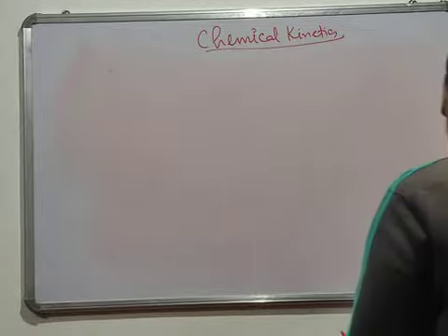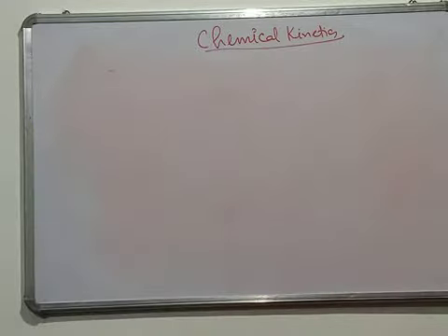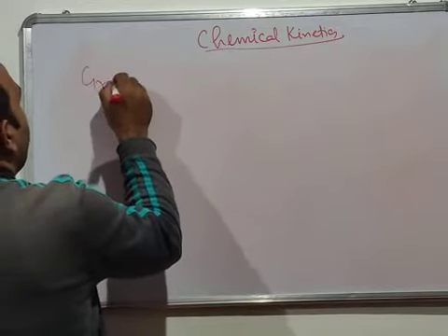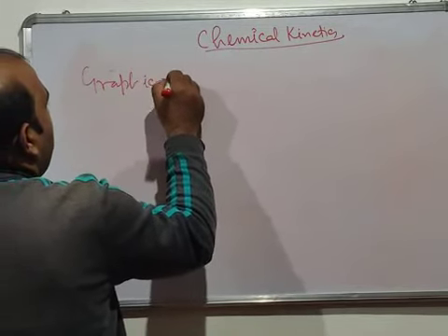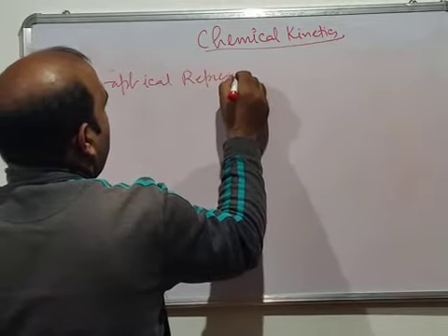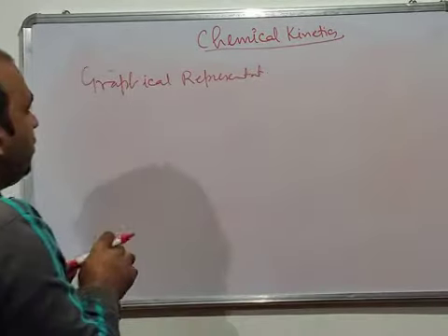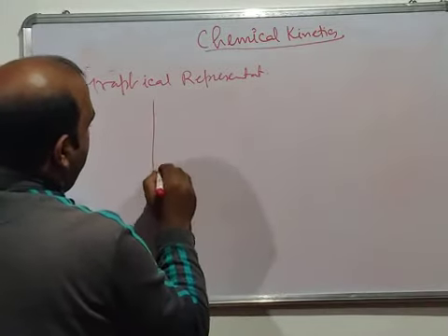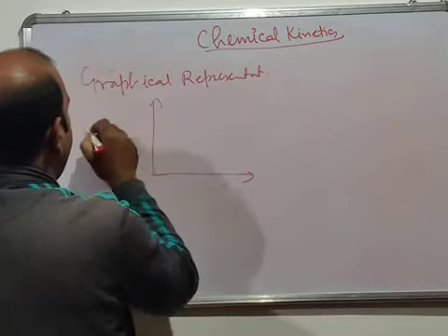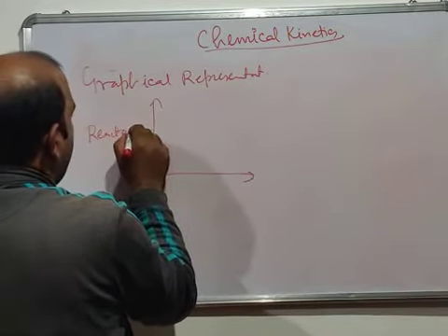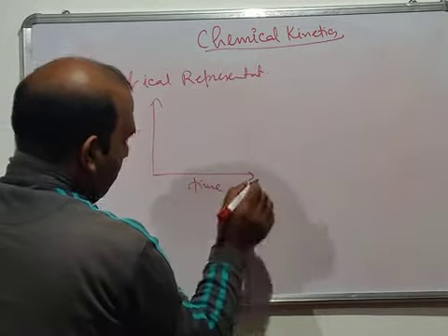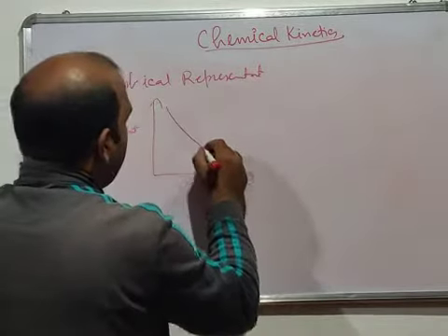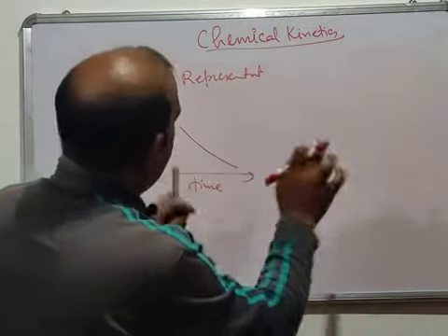Now we will come to the graphical representation. In the graphical representation, for example, suppose you have the reactant, plotted versus time. In the case of the reactant, it will start decreasing like this. So the concentration of the reactant decreases with time.